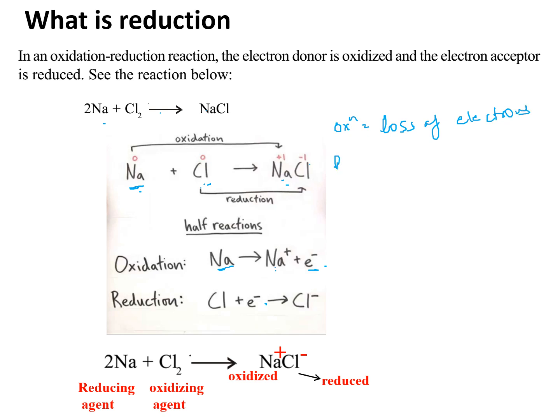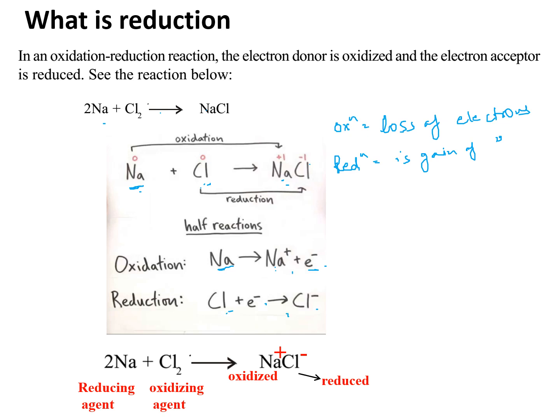And reduction is gain of electrons. Chlorine has gained one electron, and its oxidation state has become -1. So sodium has undergone oxidation and chlorine has undergone reduction.